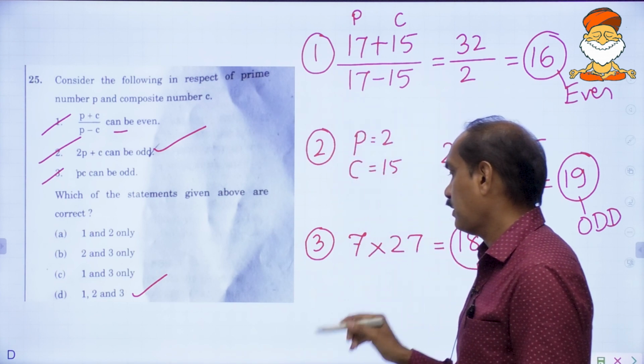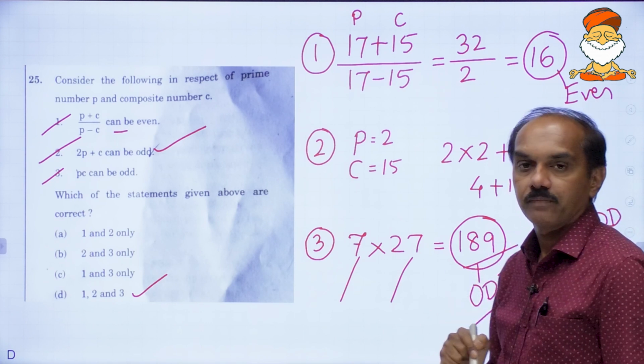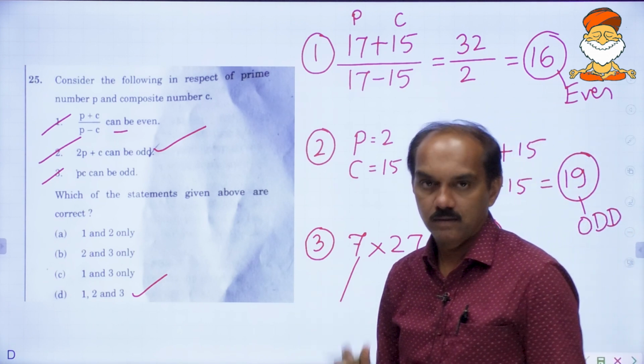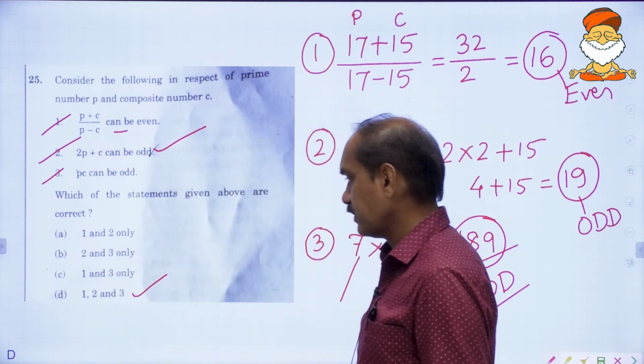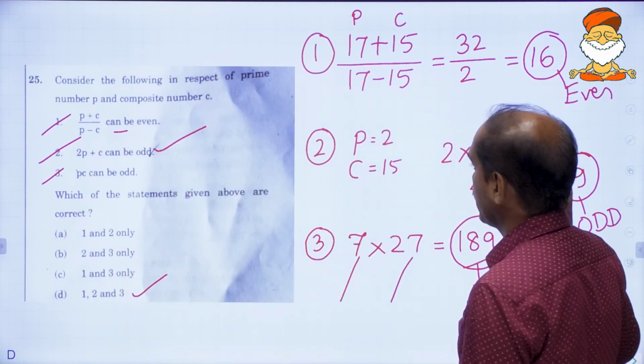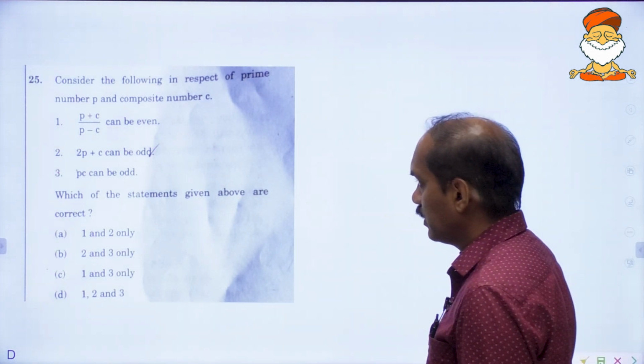If you multiply a prime number with a composite number, you can get an odd number, right? So all three statements are correct. So 1, 2, 3 is the final answer, the last option. Moving on to the next one.